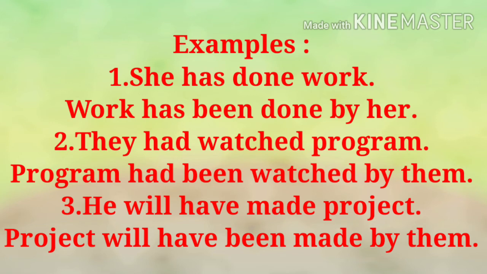Second example, they had watched a program. This is past perfect tense. Passive voice, program had been watched by them. It means when there is a present perfect tense, we can use has been or have been, and when there is a past perfect tense, we can use had been.